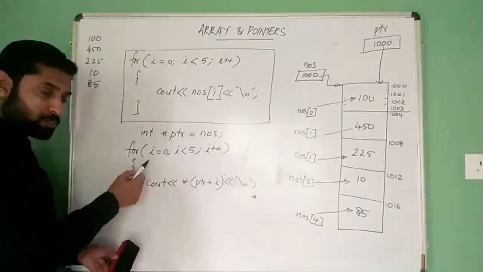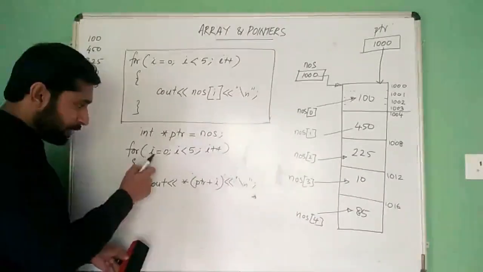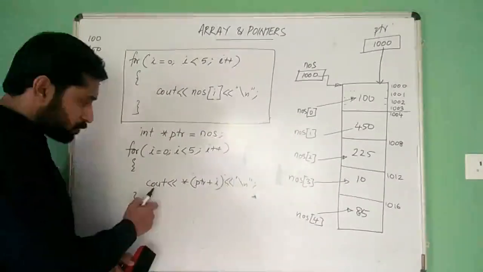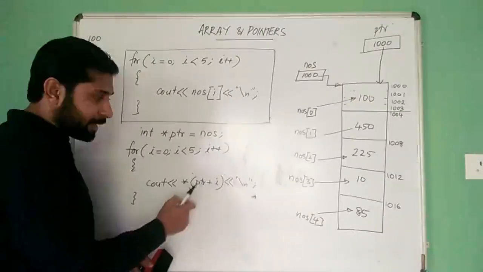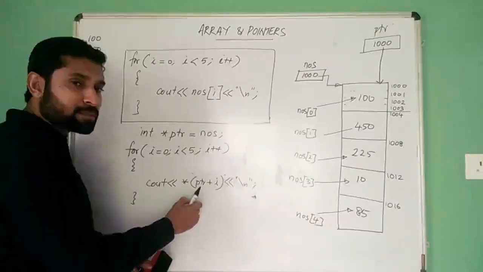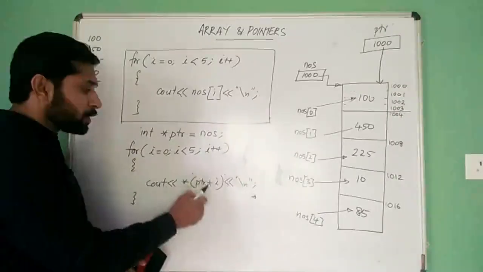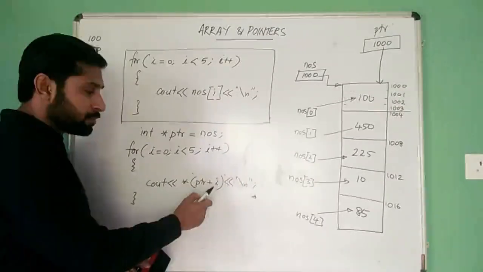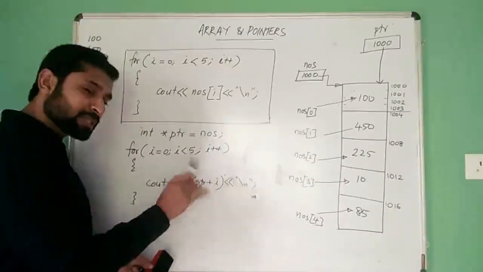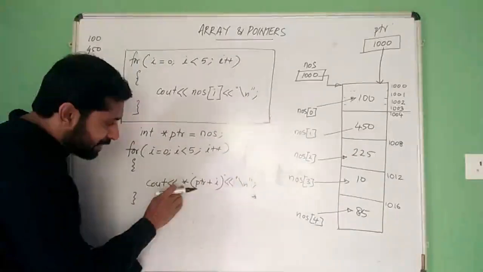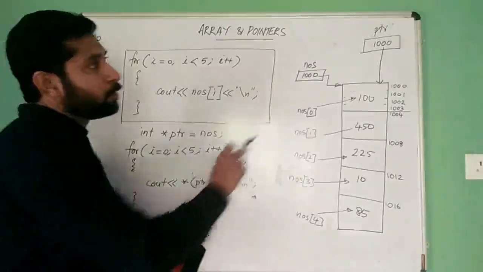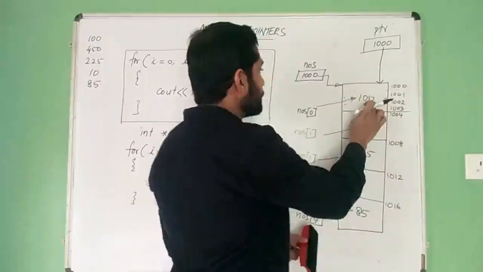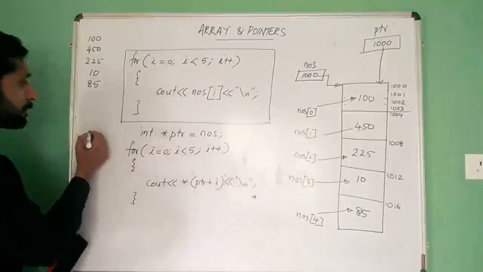So in the first case, when the loop is executed, the value of I will be 0. So it comes here, star ptr plus I. We know ptr is 1000 and I is 0, 1000 plus 0 becomes 1000. Now star 1000, what does it mean? Value at 1000. Value at 1000 is 100. So it will print 100.